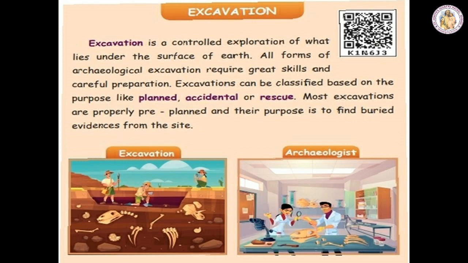For example, excavation means if you dig the ground, we can find many particles like rod, iron, steel, etc. If you want to plant a tree and you dig the ground, you can find many particles. In the same way, in the ancient period they found many particles like human skulls, animal skulls, etc. That is called excavation.